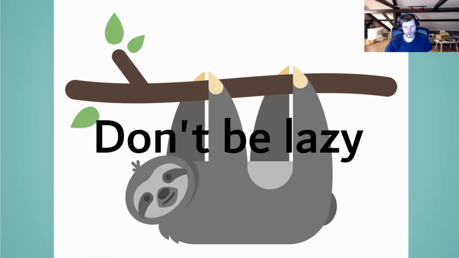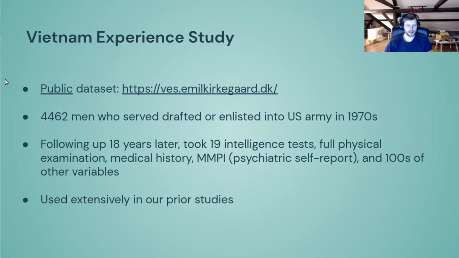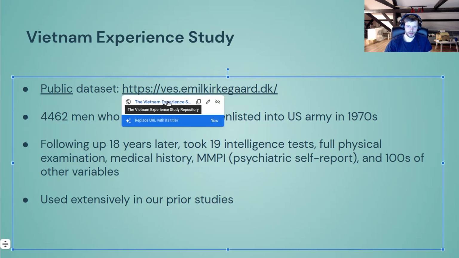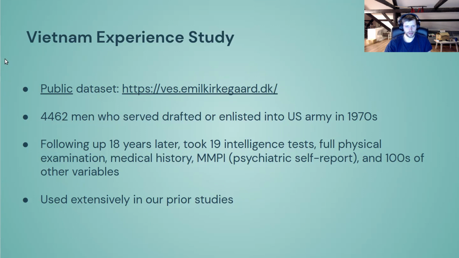And of course, we don't want to be lazy, so we checked this idea in a different dataset that has even more people. Here we use the Vietnam Experience Study, which is an open dataset now that it has been liberated. People have been using it for a while. It's a dataset that follows 4,500 or so men who were drafted or enlisted in the US Army in the 70s or late 60s. These were the Vietnam people. Roughly two-thirds of the sample went to Vietnam, and the other third went somewhere else on duty. They may have gone to Korea or Japan or East Germany or West Berlin or whatever at the time, and it's been used by hundreds of studies.